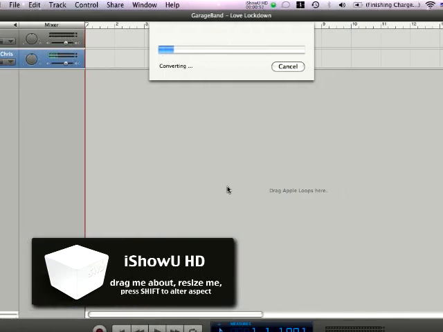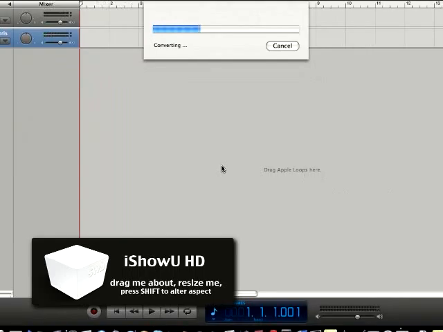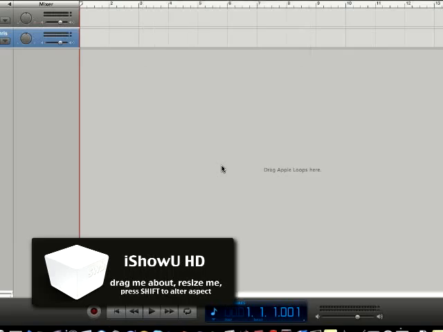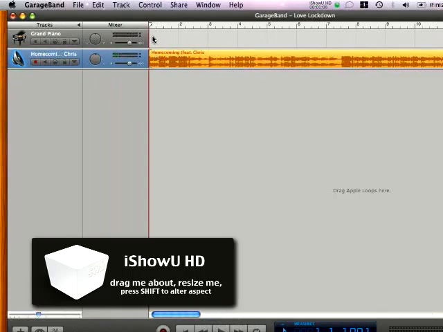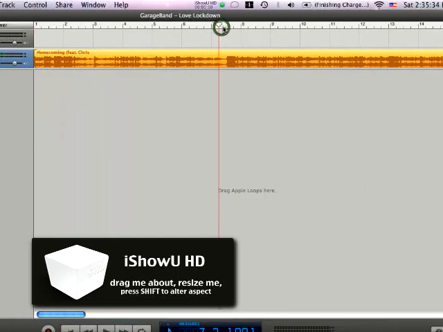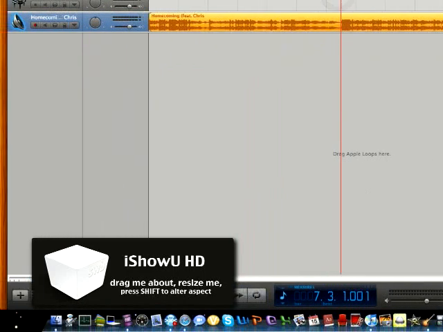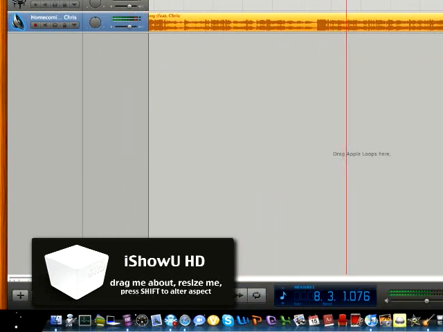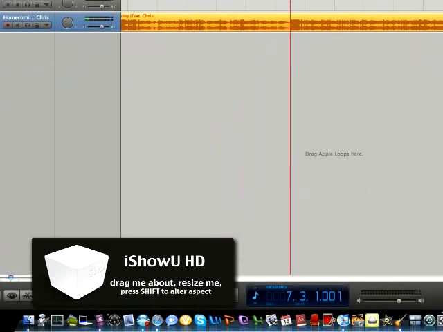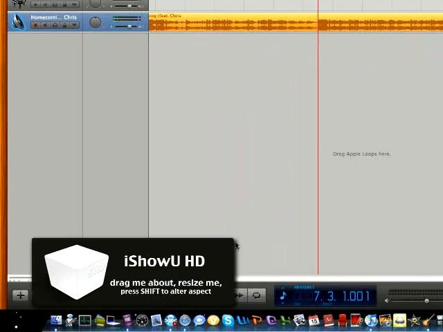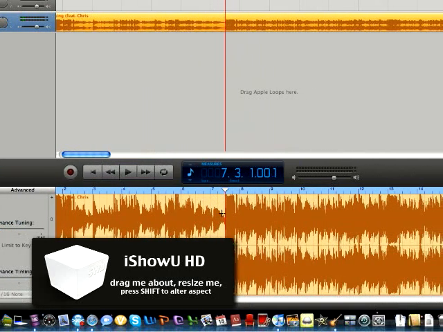Let it convert for a minute. Once it finishes converting, drag it all the way down to the front. After you do, search for when the chorus is. There it is. After that, go to the little snippet and this will come up.